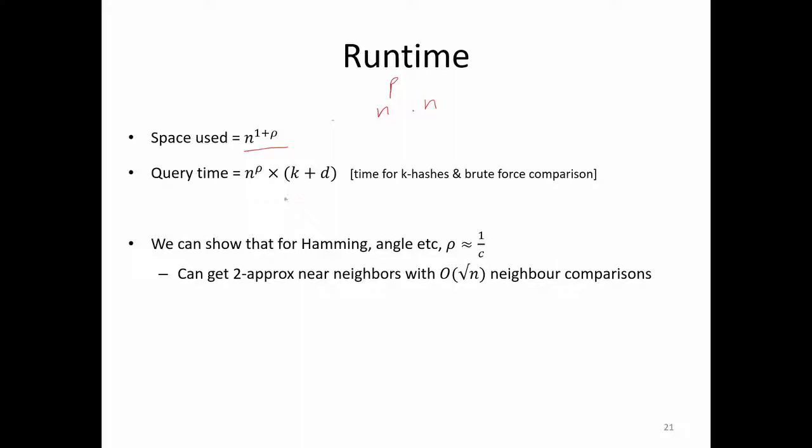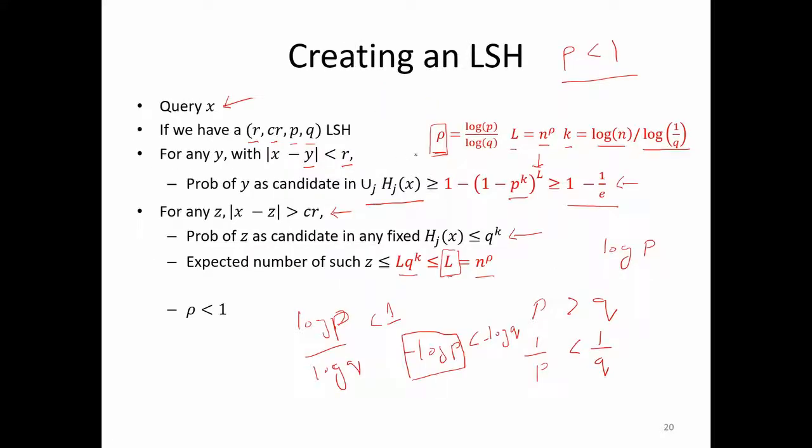On the other hand, your query time is basically something like n to the power rho, because you have that many hash tables times k plus d. This d is just the dimension, and k, so these are far lower. These are not dependent on n. Basically these are much lower than n. So k is something like log n.